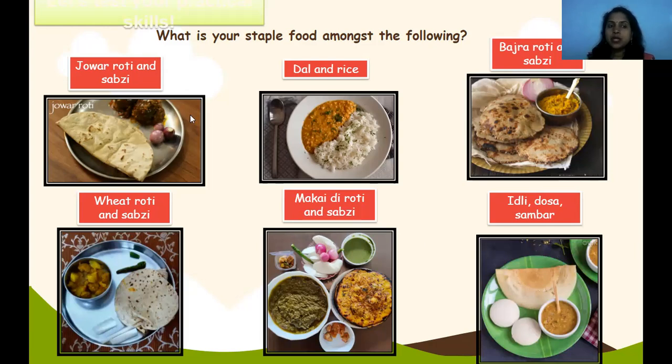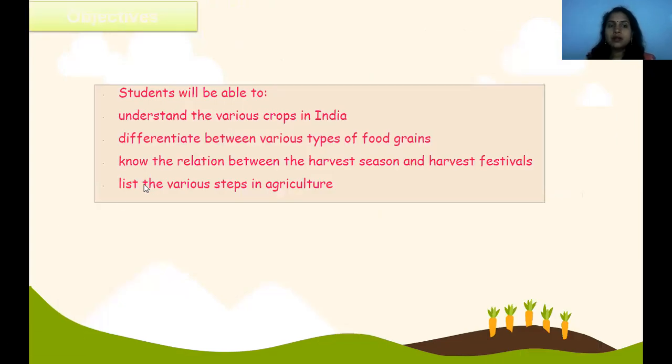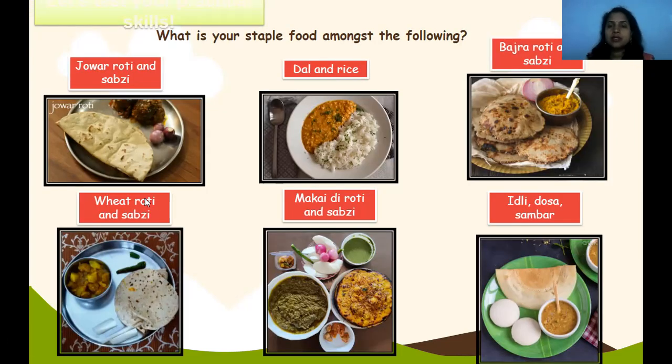So jowar roti and sabji, dal and rice, bajra roti and sabji, wheat roti and sabji, makai ki roti and sabji, idli, dosa, and sambar. We can notice that these belong to different states, as whichever grain is available in that particular area, people prefer to eat that food. So students, now you know what foods we can make from grains.